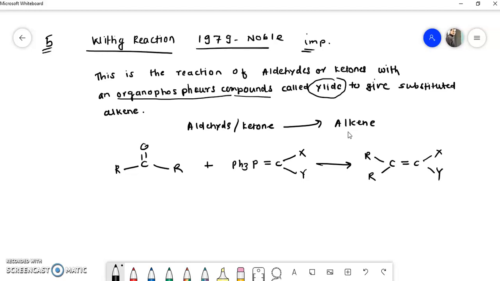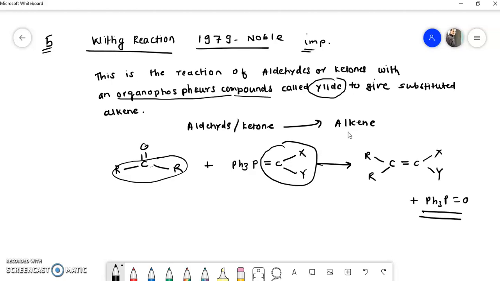You see here this group gets coupled with this group with the elimination of the side product Ph3P double bond O. This is the side product of this reaction, and this is the alkene. In this way, aldehydes or ketones are converted into alkenes by using the organophosphorus compound called an ylide.